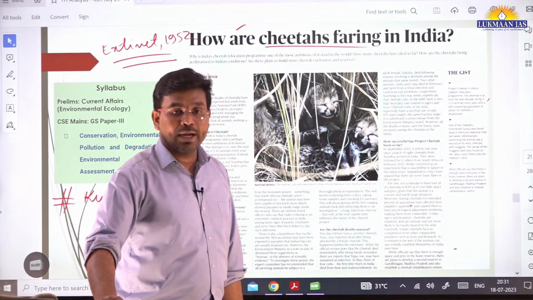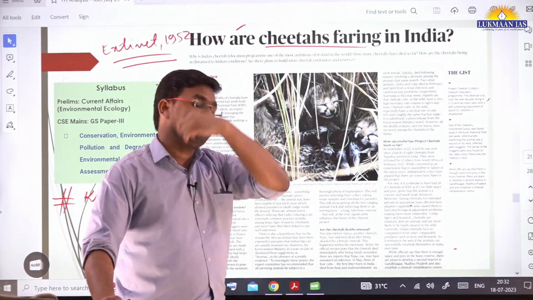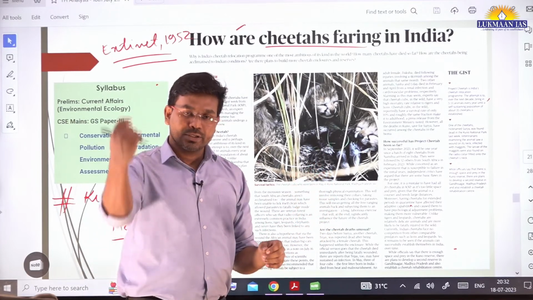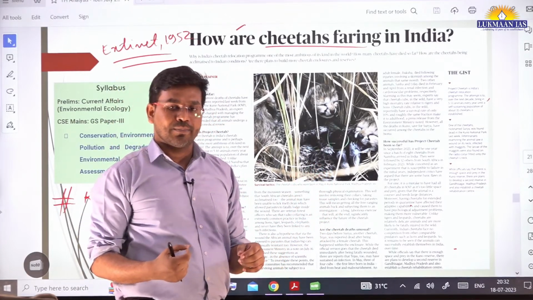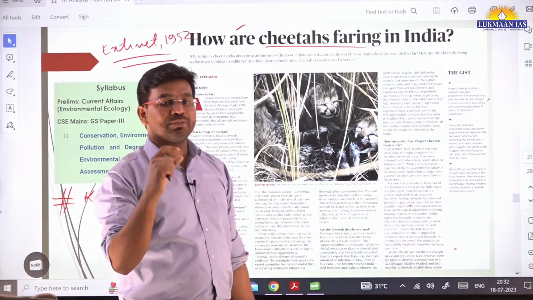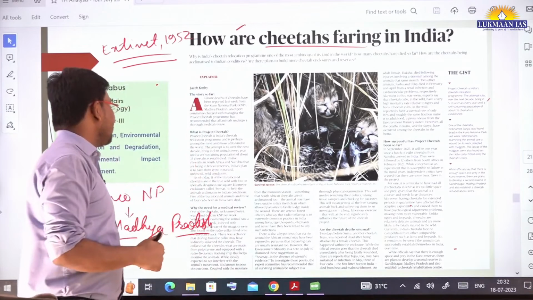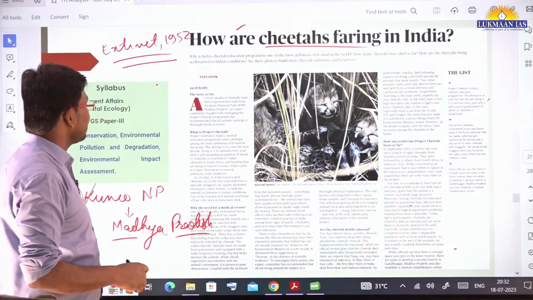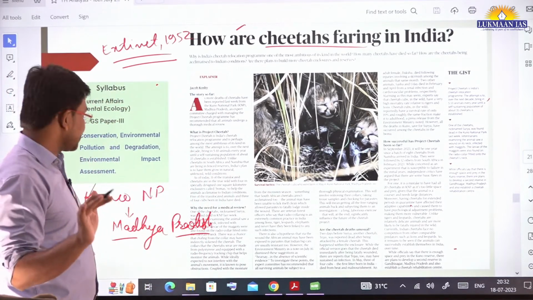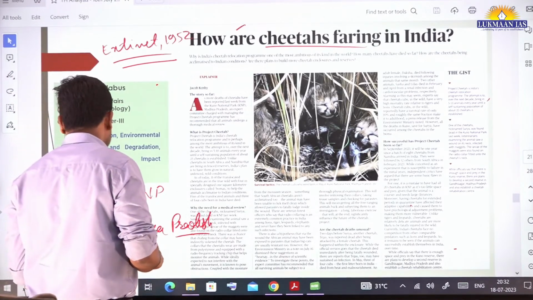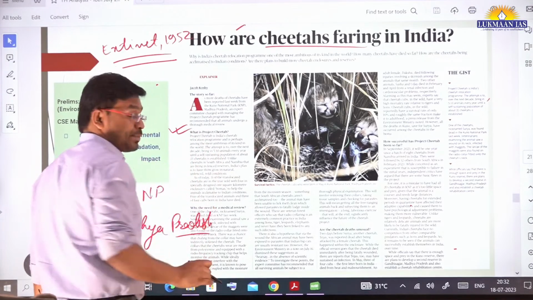And people are talking about how that infection in the neck was because of a ring that is given to the cheetah, right? That ring also has a geolocation tag. In this article they have mentioned Kuno National Park, which is located in Madhya Pradesh. They have mentioned what Project Cheetah is. So what is Project Cheetah?